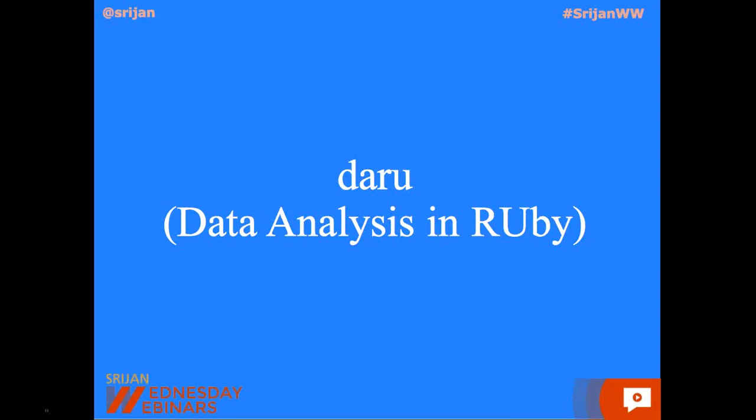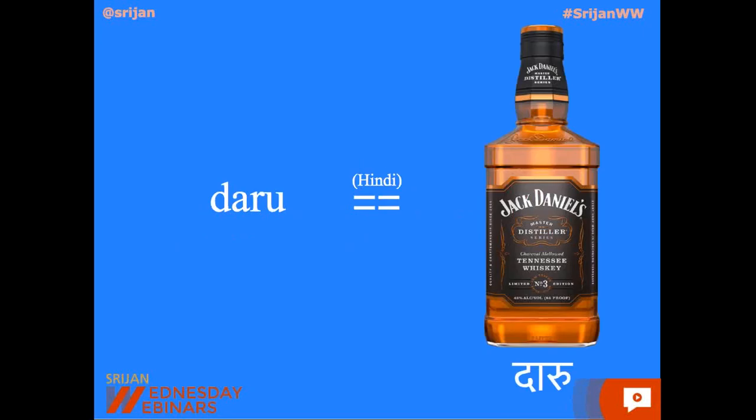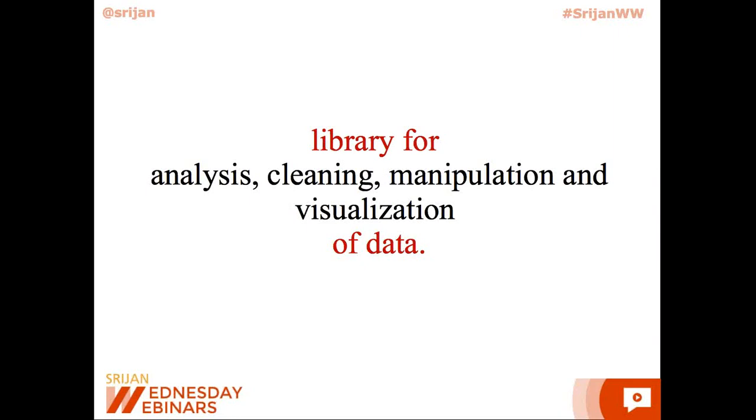The next library that we'll look at is called Daru. Now, for most Rubyists from all over the world, Daru stands for data analysis in Ruby. However, for Indians, Daru also means alcohol, which is considered to be a very important drink by Indians. Daru is a library for analysis, cleaning, manipulation, and visualization of data. It is a library primarily for use by data scientists who are interested in analysis and cleaning of their data.